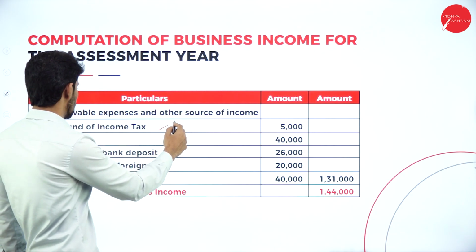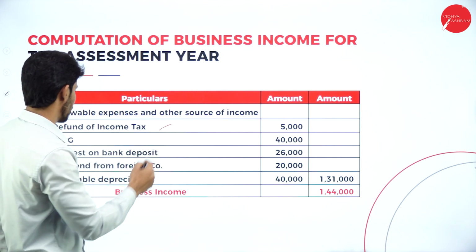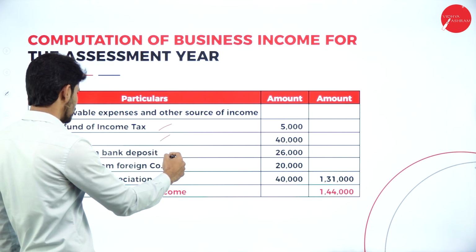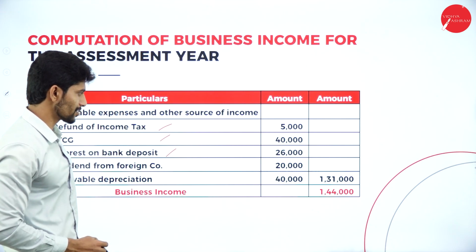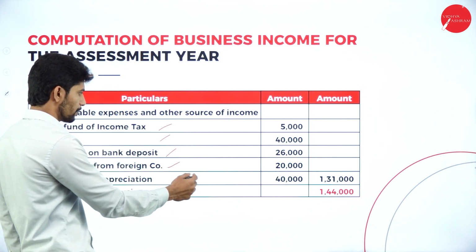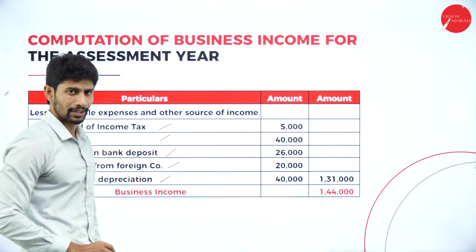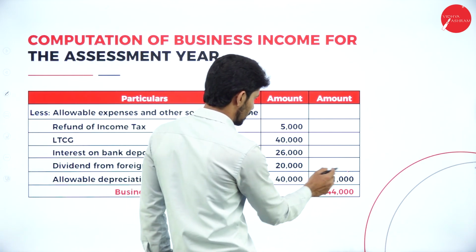In that, refund of income tax 5,000, long-term capital gain 40,000, interest on bank deposit 26,000, dividend from foreign company 20,000, allowable depreciation 40,000, total 1,31,000.